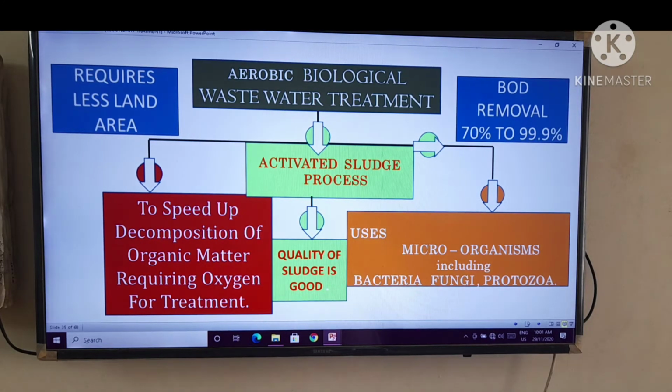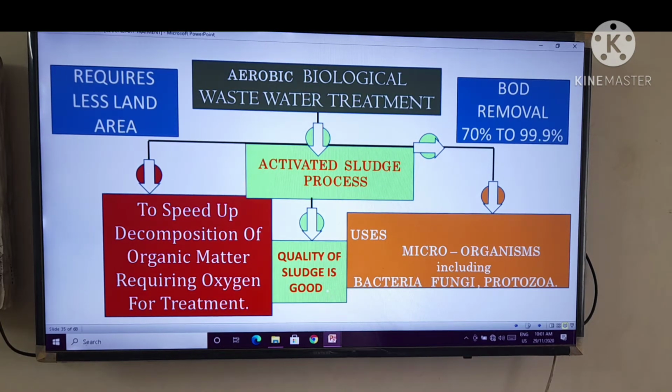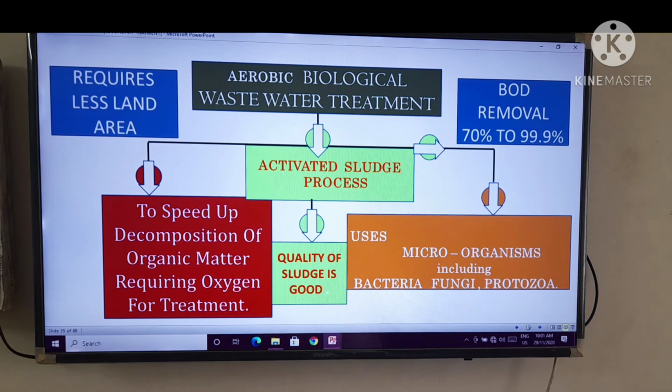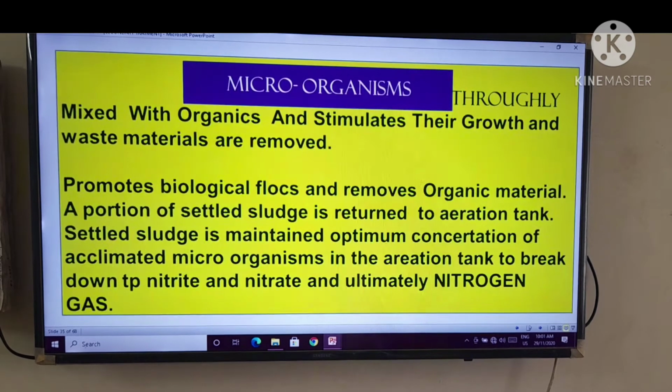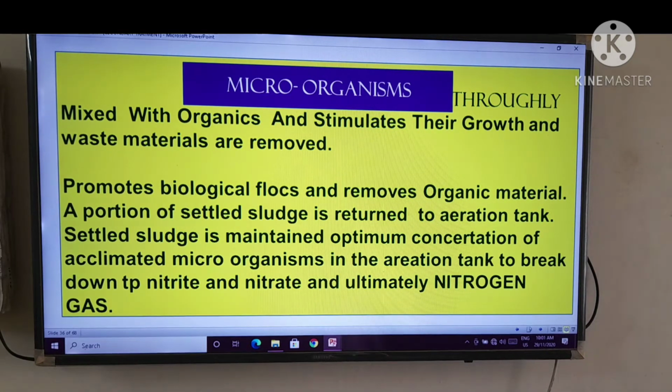Why are we concentrating on ASP? It requires less land area. BOD removal is 70% to 99.9%, and the microorganisms, that is bacteria, fungi, protozoa, speed up the decomposition of organic matter, which requires oxygen, that is DO, for the treatment, and that's why the quality of sludge is good by using these processes. So microorganisms are thoroughly mixed with organics and their growth is stimulated, and waste materials are removed, right?